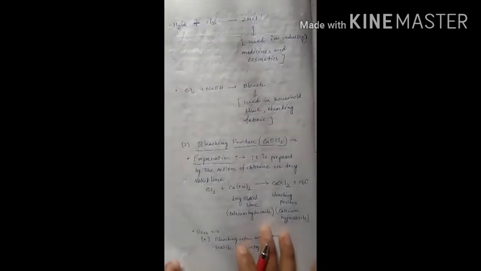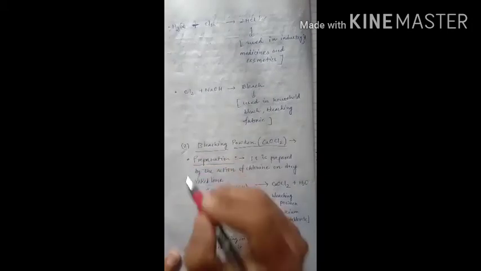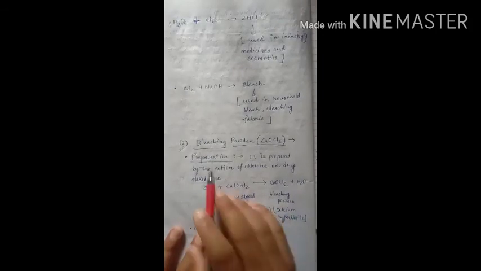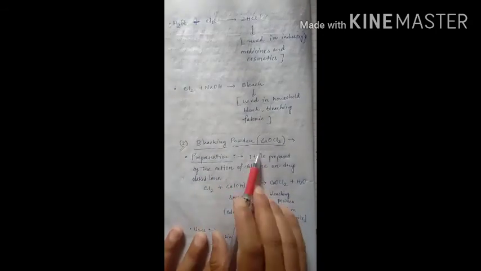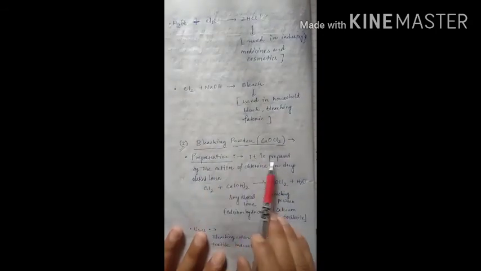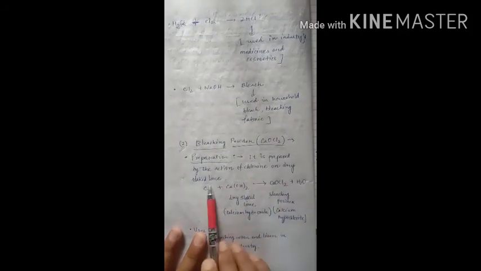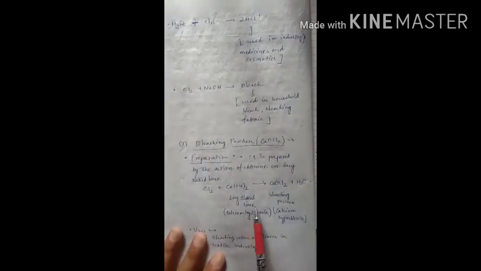Next is bleaching powder. The chemical formula is CaOCl2. In this process we can make bleaching powder. It is prepared by the action of chlorine on dry slaked lime. So chlorine gas, when it reacts with dry slaked lime, forms bleaching powder along with water.